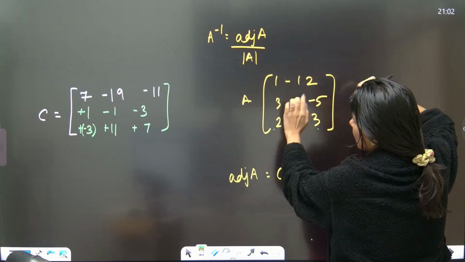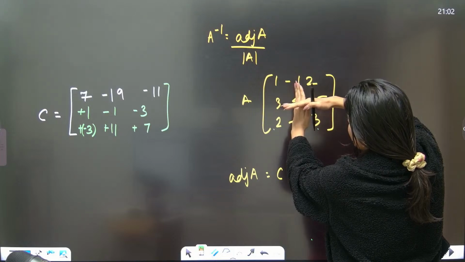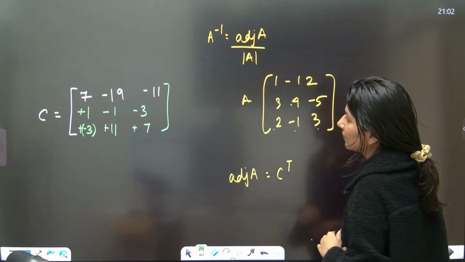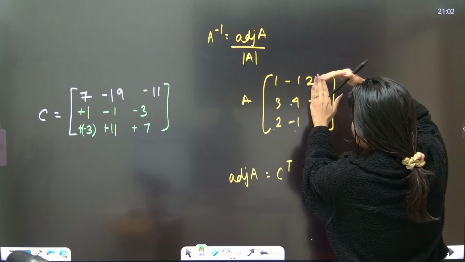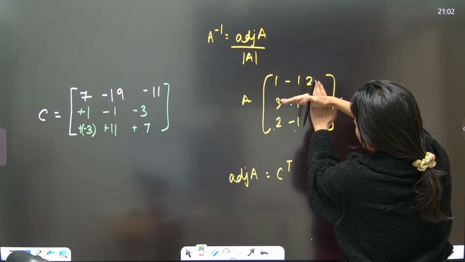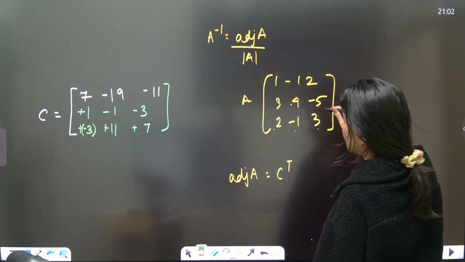What about this element? So this element will be 3 minus 4, so negative 1. And what about this element? So we are having minus 1 and plus 2. Hold on, this element I am talking about.